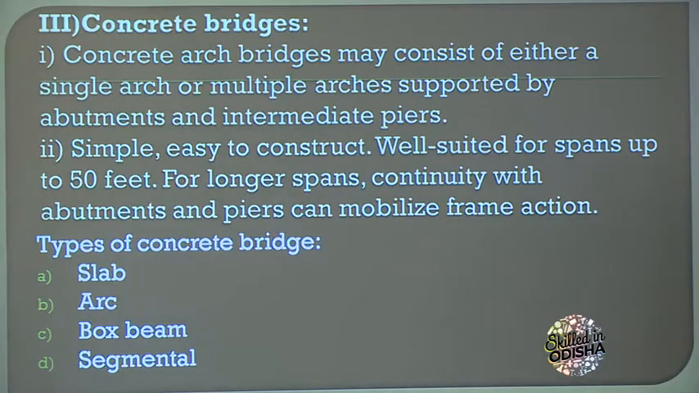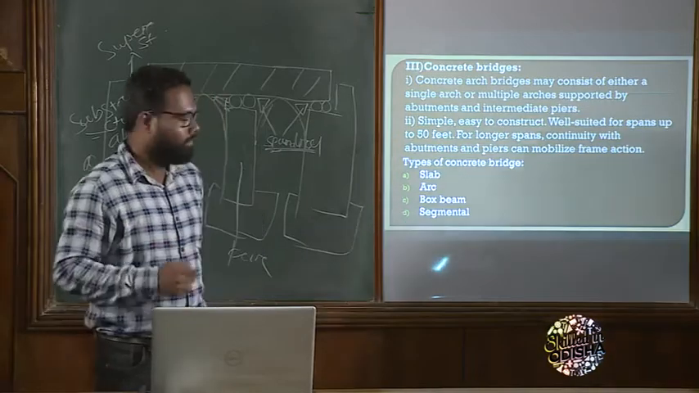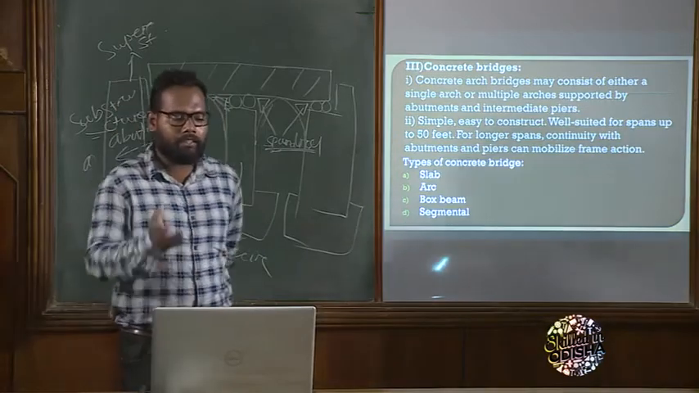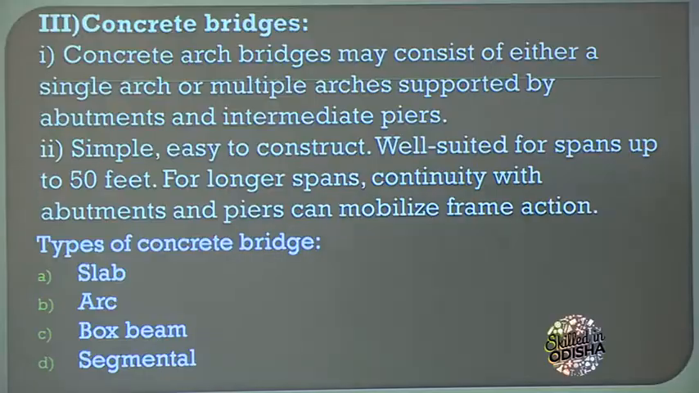A concrete arch bridge may consist of either a single arch or multiple arches supported by abutments and intermediate piers. What do you mean by supported by intermediate piers? We'll discuss it later. So next comes the second point. It is simple, easy to construct, and well suited for spans up to 50 feet. For long spans, continuous construction with abutments and piers can mobilize frame action.